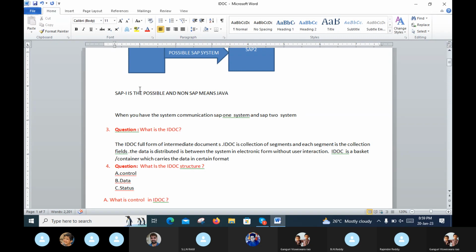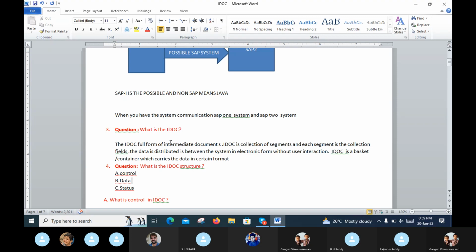So IDOC is called a basket. Basket means information, and the container is also information, which carries that data in a certain format. So totally, IDOC means a collection of segments. Those segments may be called a basket, and the container carries that in a certain format. Okay, this is the third question.